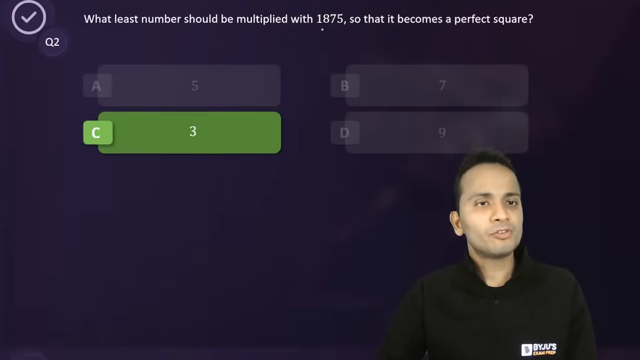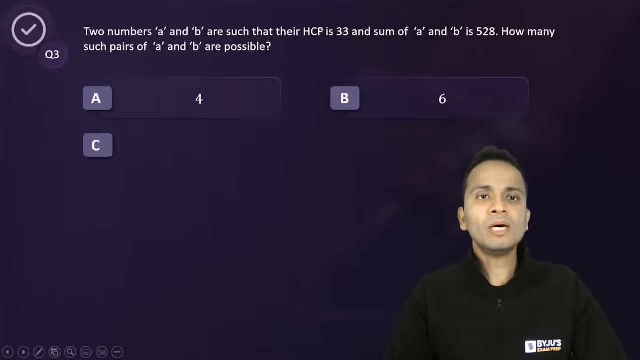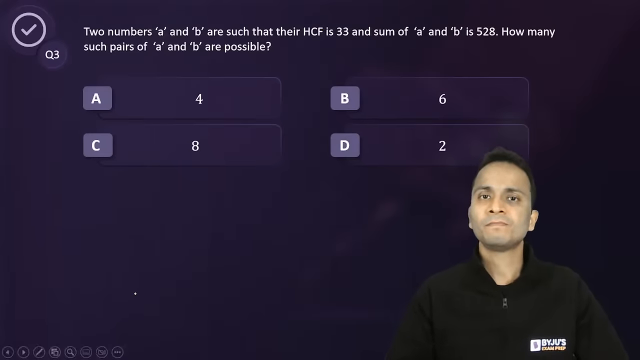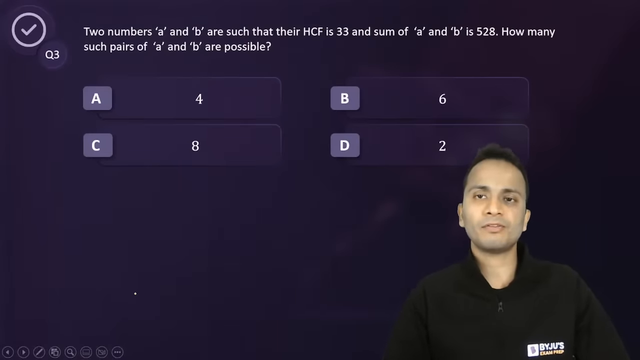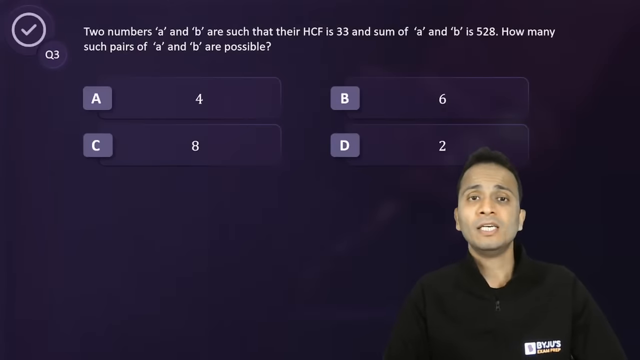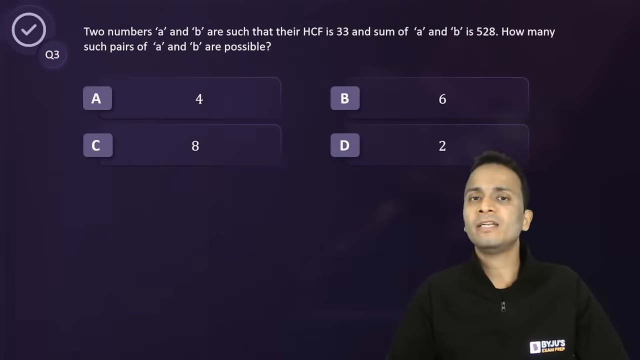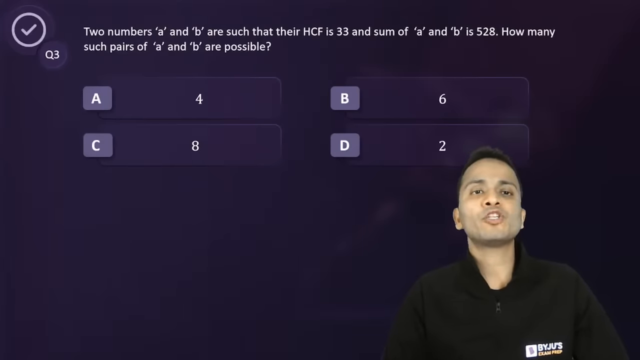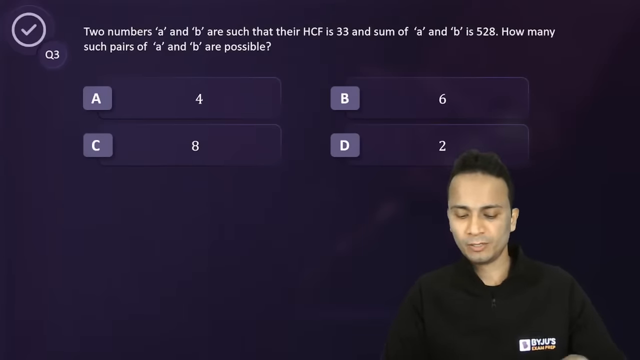Question number 3. Two numbers A and B are such that their HCF is 33 and their sum is 528. Two numbers A and B are such that their HCF is 33 and the sum of A and B is 528. How many such pairs of A and B are possible?